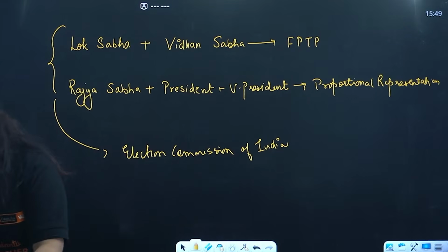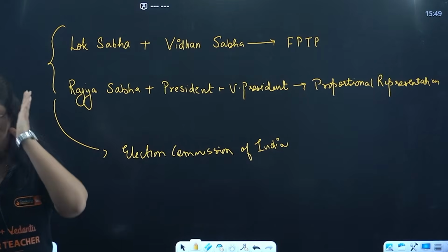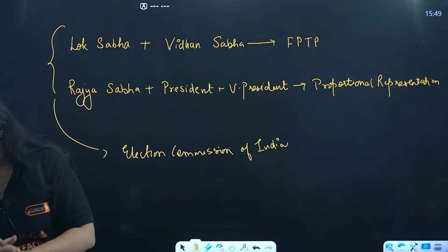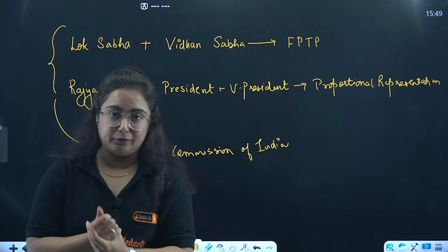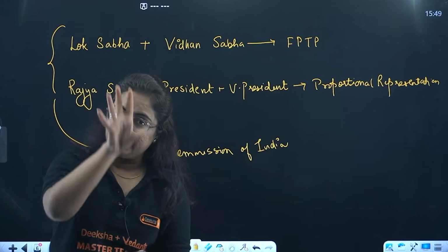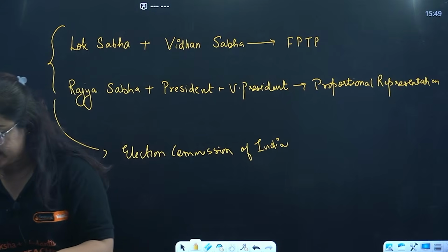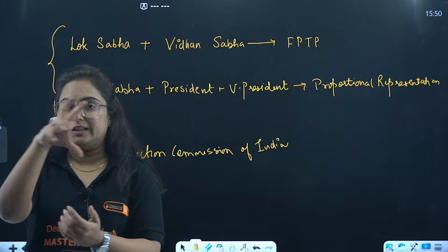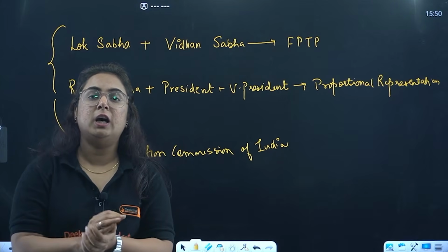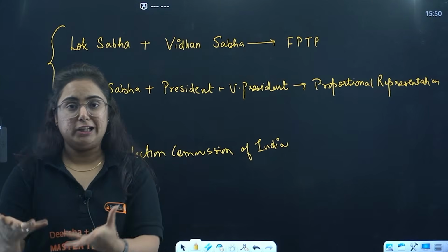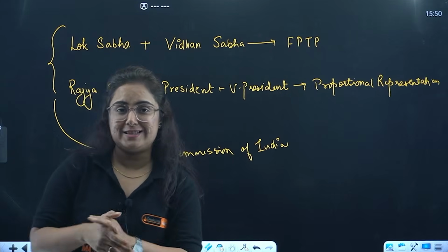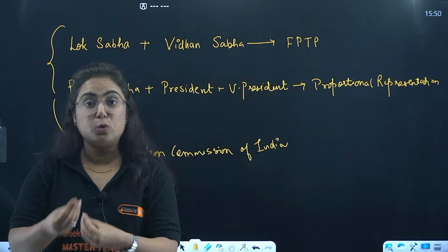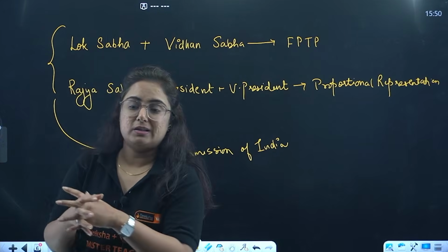This machinery of election works on certain laws of India. What are those laws, beta? Like the Representation of the People's Act 1950. Then we have Representation of the People's Act 1951. President and Vice President Act 1952. Right? Basically, the Representation of the People's Act 1950 actually deals with issues like delimitation, dividing the constituencies, allotting the number of constituencies to a single place, and so more. However, the 1951 one consists of the conduct, the rules during the elections that the members need to follow.